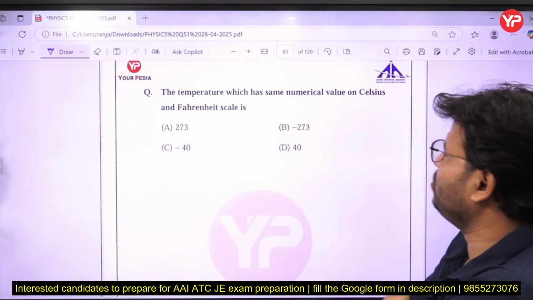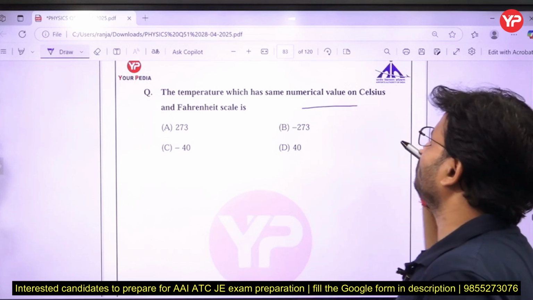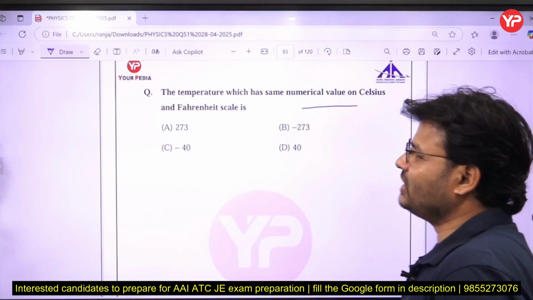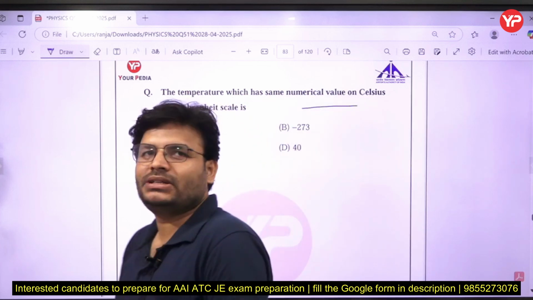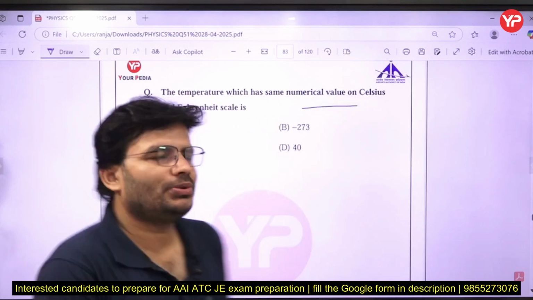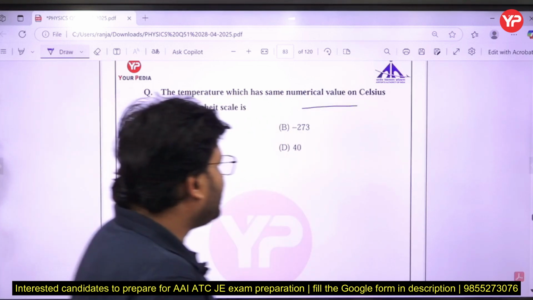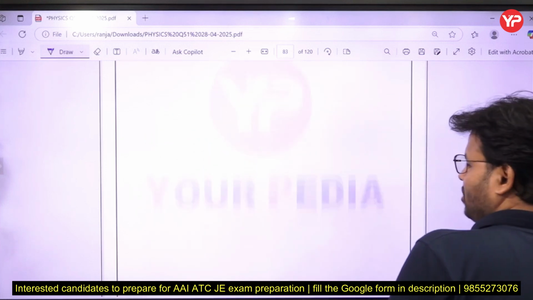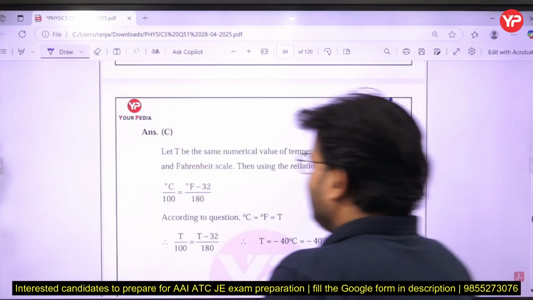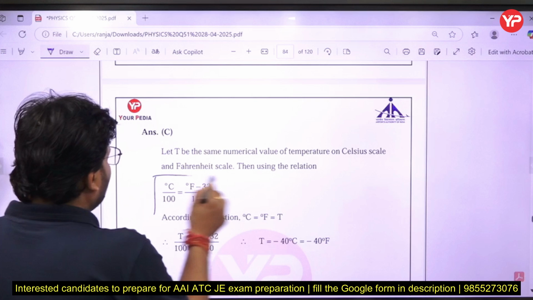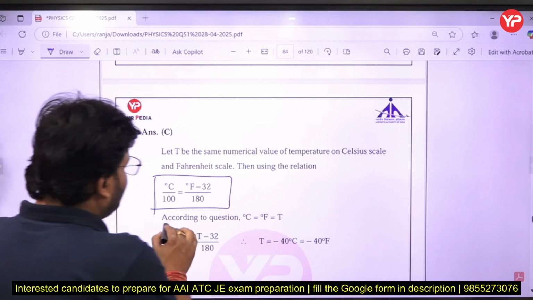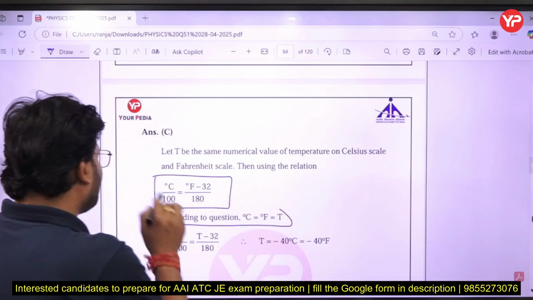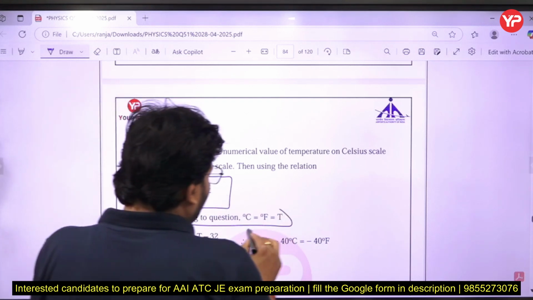The next question: the temperature which has the same numerical value on Celsius and Fahrenheit scale. Try to remember that value. Very frequently that question has been asked in all the exams. Keep in mind that C upon 100 is equal to (F minus 32) upon 180. According to the question, they have to be the same, so equate them and solve.